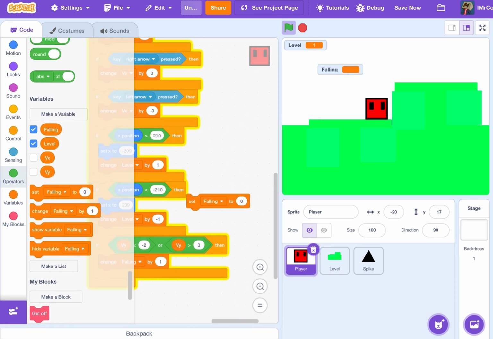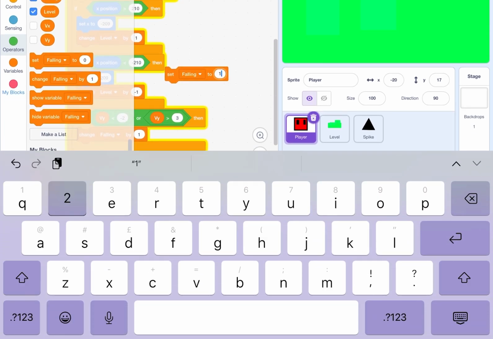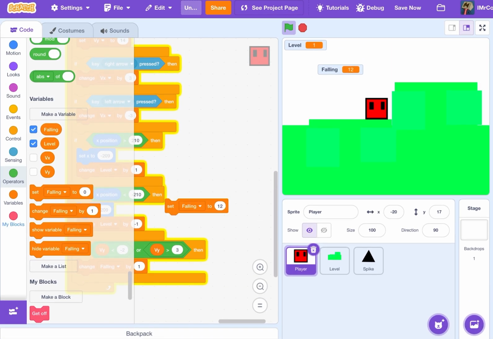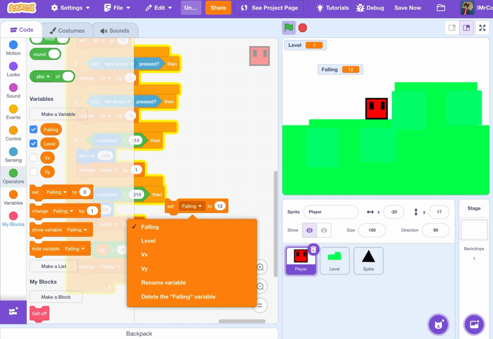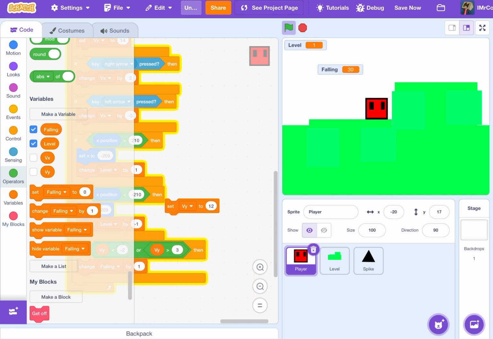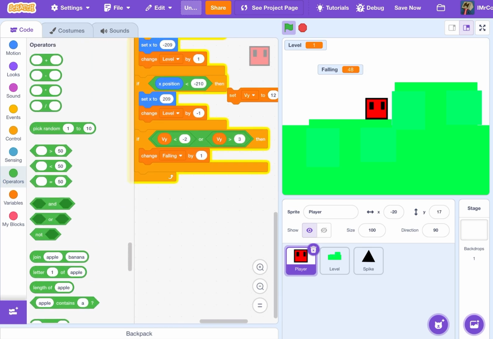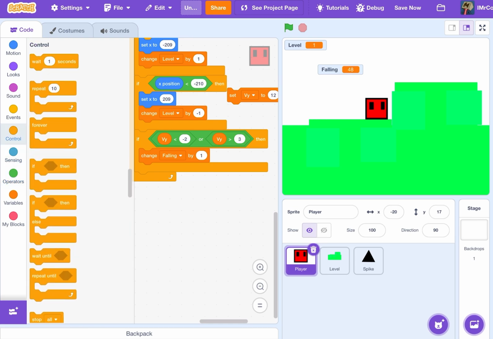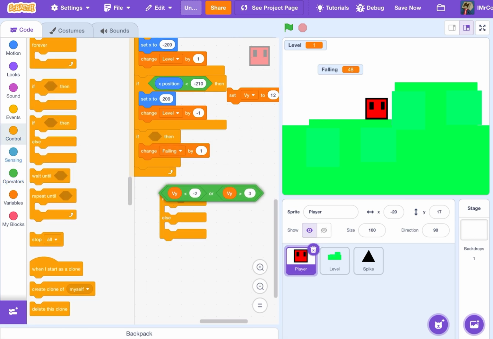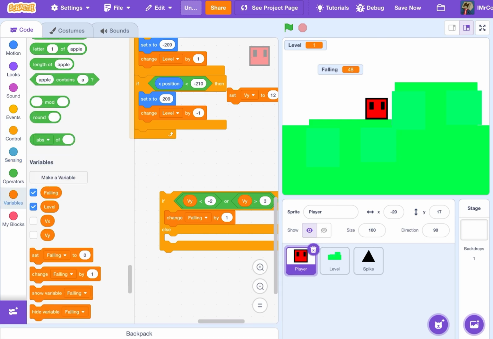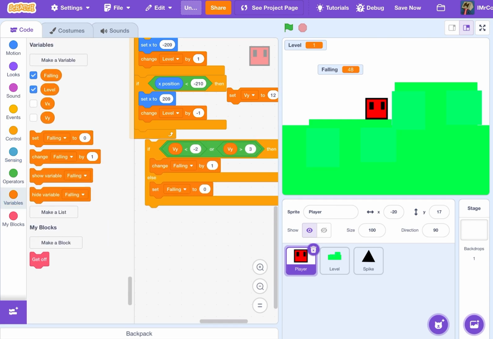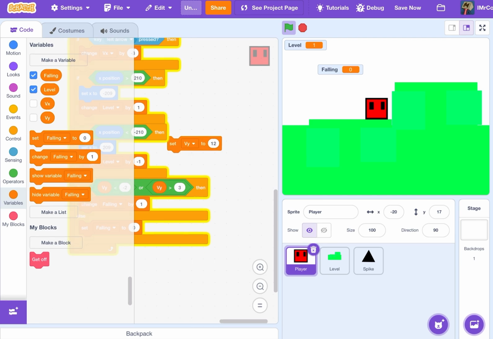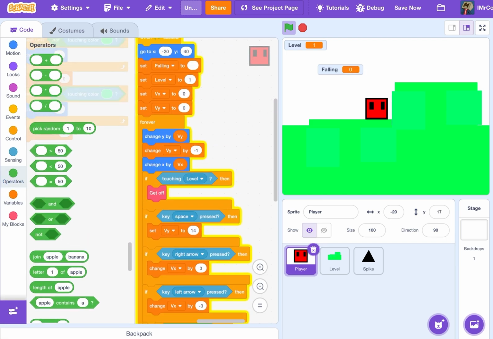I'll set vy to 12. Nope, I'm going to do vy. And then I'll do else. And I'll set falling to 0. Now, if I set vy, so now I can jump again.